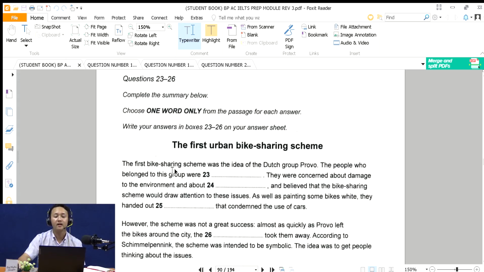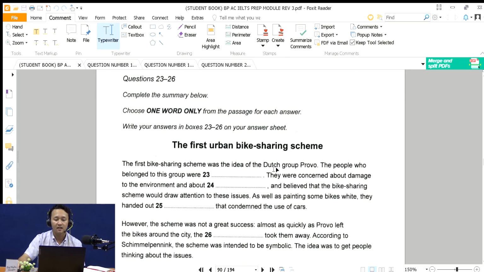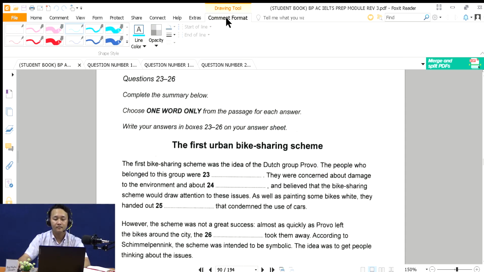The first bike sharing scheme was the idea of that group called Provo. The people who belonged to this group were blah blah blah. Okay, so we need to find the people who belonged to this group. This group refers to the Dutch group Provo.